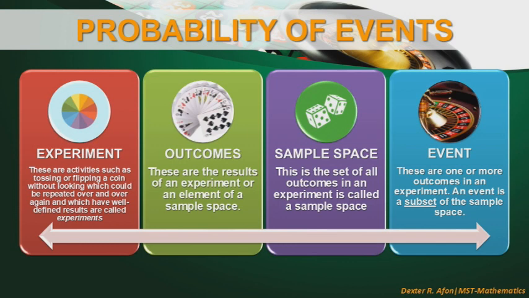In the concept of probability of events, there are terms that we also need to consider before solving any probability problem. First, experiment. These are activities such as tossing or flipping a coin without looking, which could be repeated over and over again and which have well-defined results. Second, outcomes. These are the results of an experiment or an element of a sample space. Third, sample space. This is the set of all outcomes in an experiment. And lastly, event. These are one or more outcomes in an experiment. An event is a subset of a sample space.